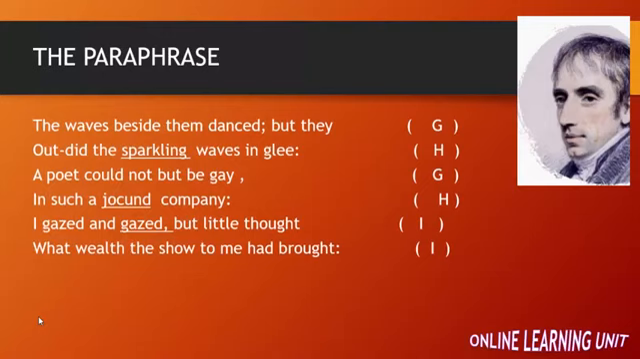The waves beside them danced, but they outdid the sparkling waves in glee. A poet could not but be gay in such a jocund company. I gazed and gazed, but little thought what wealth the show to me had brought. So the rhyme scheme here again is G, H, G, H, I.